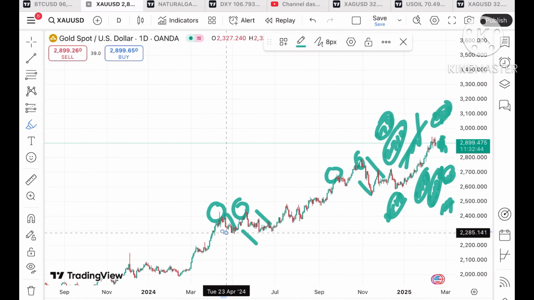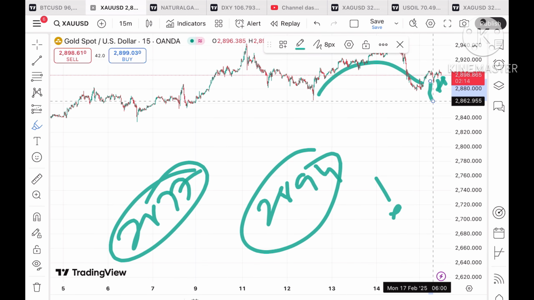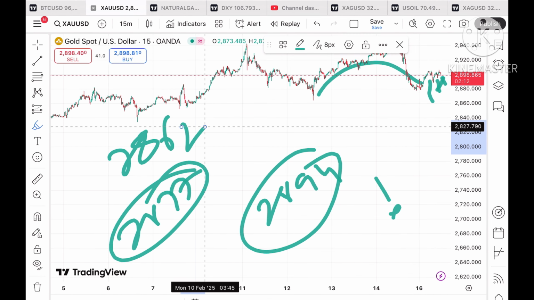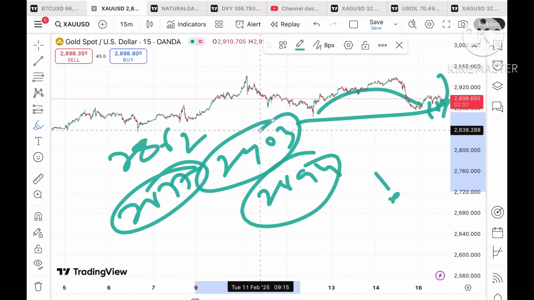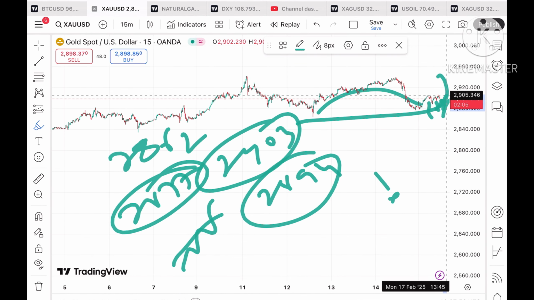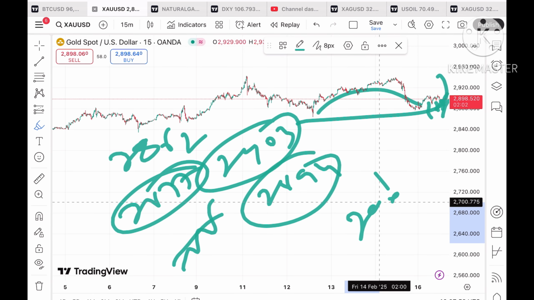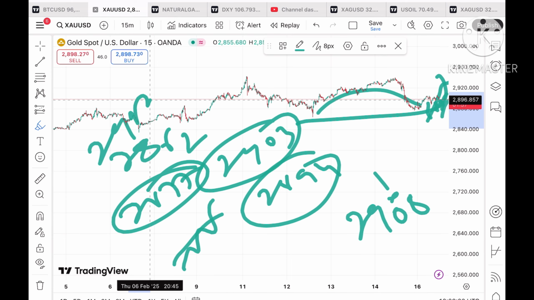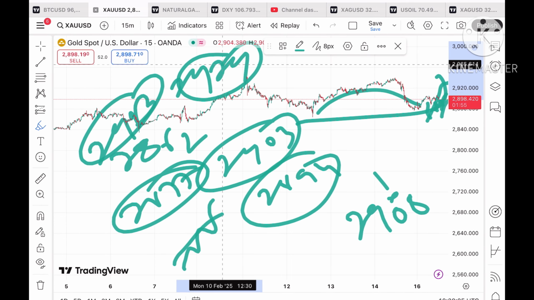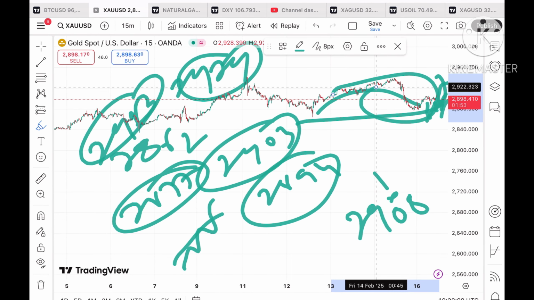So if the price starts going below a level of 2894 today, there is a chance that it can move towards $2886 and a probability of crossing 2877 will be there. Then a further downfall we can see towards 2862 and then a further downfall. But if the price sustains this level, it can move towards $2903. That is already a weak resistance, so chances are it will cross that level and from there it will move towards $2908, and from there a probability of going towards 2913 to a level of $2920, and then there will be a zone breakout, so further upside we can see.